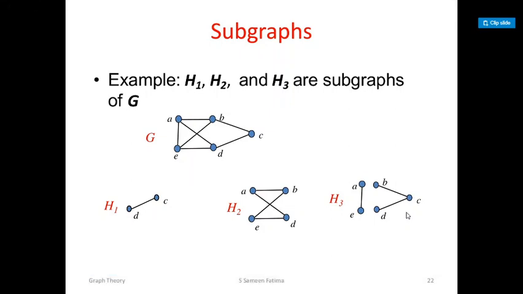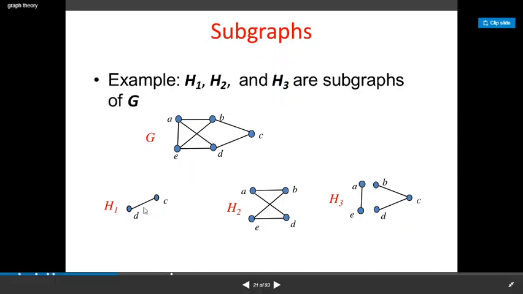By subgraph we mean a graph obtained from the original graph by deleting some vertices or edges. So how is this graph obtained from this? By deleting A, B, C, A, B, E, D.